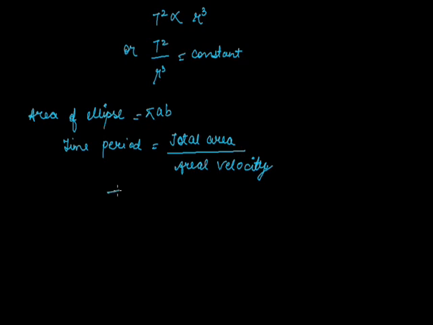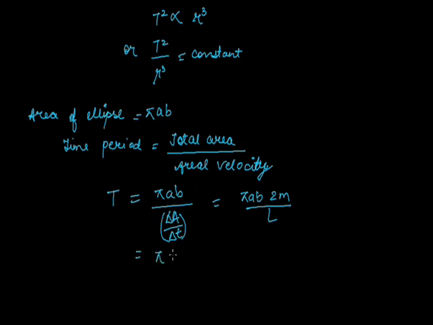T is the time period, and we can write the total area is pi AB, upon the areal velocity, which is dA upon dT, that is equal to pi AB times 2m upon L. 2m upon L is taken from the second law of Kepler, the law of areas.